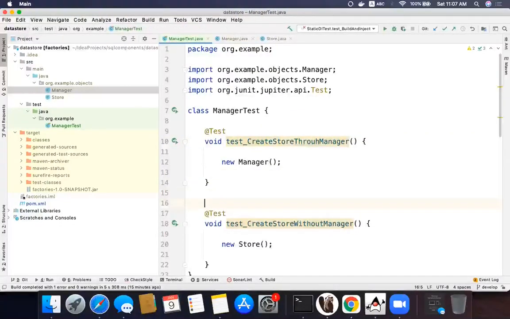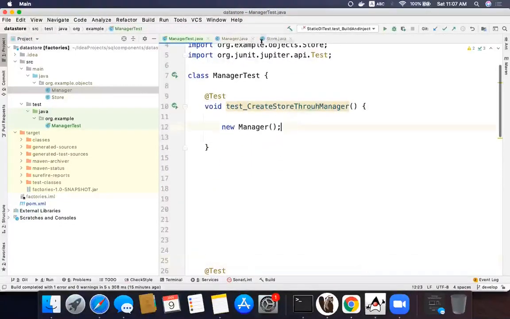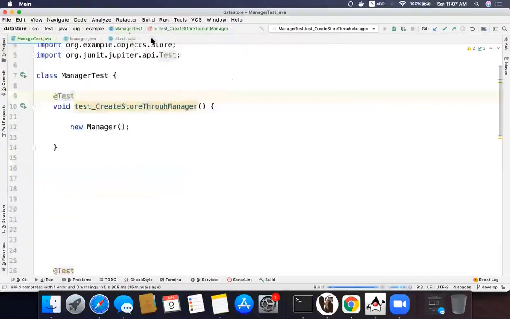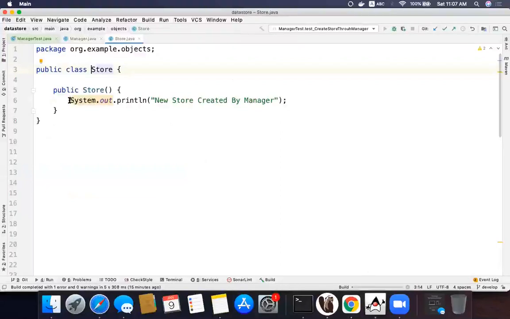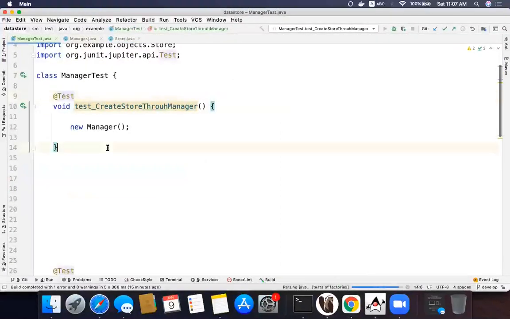Let us consider a very basic case. Now this is the test case. I'm just running a manager, and the manager in turn creates a store. It's a very simple Java class. The manager has a constructor, and in that he creates a store, and then the store says, okay, I was created by manager. That ran successfully.